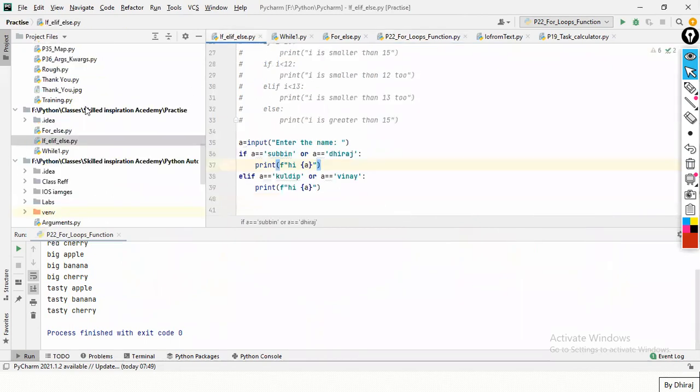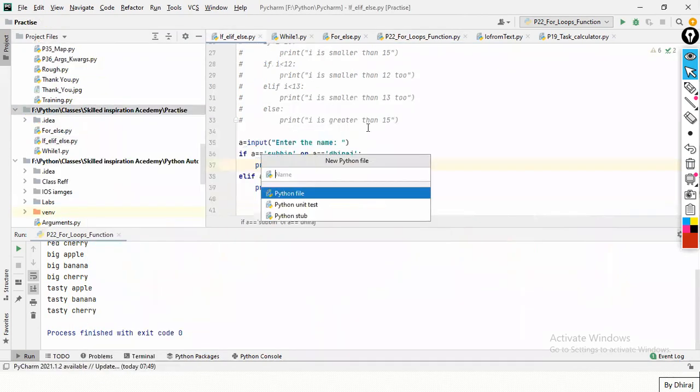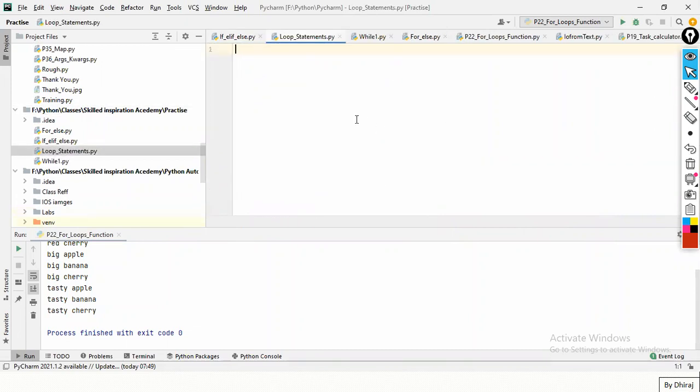Go to this dictionary and make a new Python file, loop statements. Here again, for i in Python, okay, Python good, and Java bad.